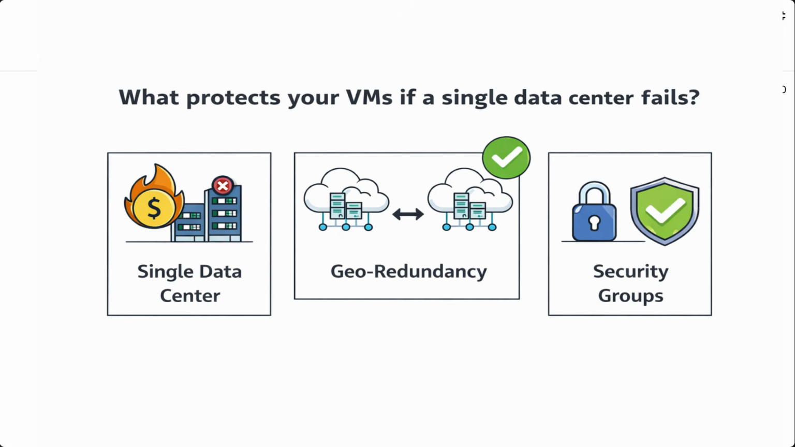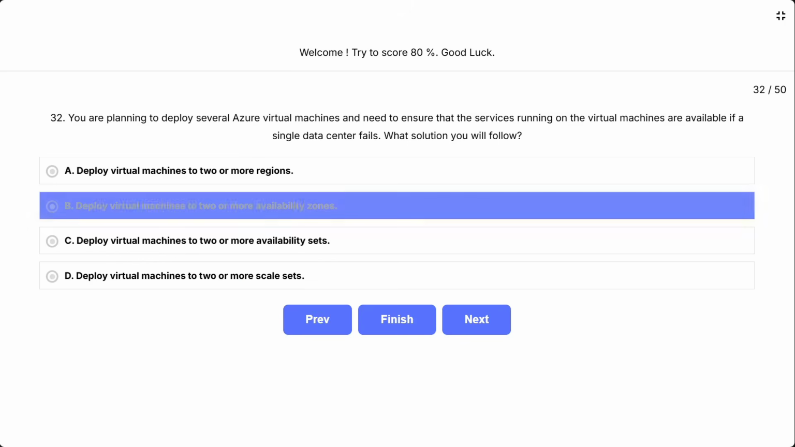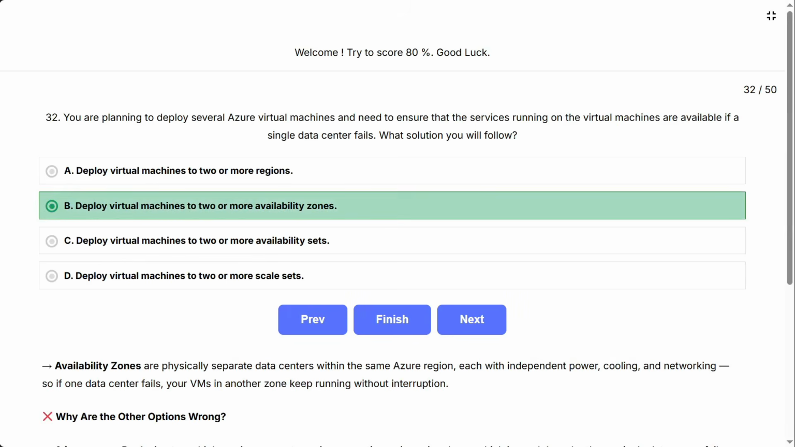This question is asking, what protects your VMs specifically when one entire data center goes down? The key phrase here is single data center fails. That's your biggest clue to pick the right answer. The correct answer is B. Deploy virtual machines to 2 or more availability zones.